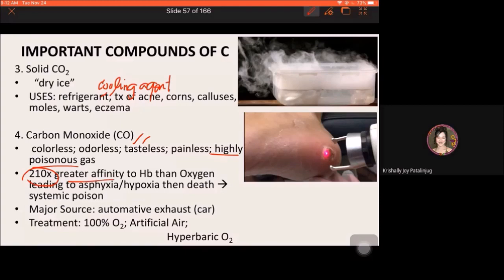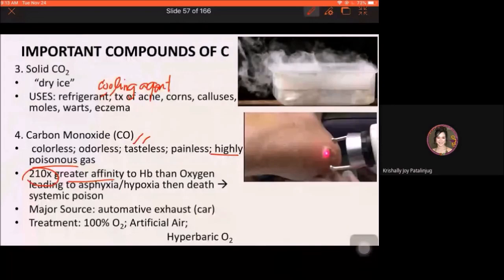Meaning, ang iyahang ability to attract or to bind to hemoglobin, once ma-absorb siya sa ato ang body, sa blood, once ma-absorb yung carbon monoxide sa blood, naa siya'y super high affinity towards hemoglobin. Taas iyahang binding, iyahang capability to bind to hemoglobin. Comparing to oxygen. Kay 210 times gid siya greater affinity compared to oxygen.